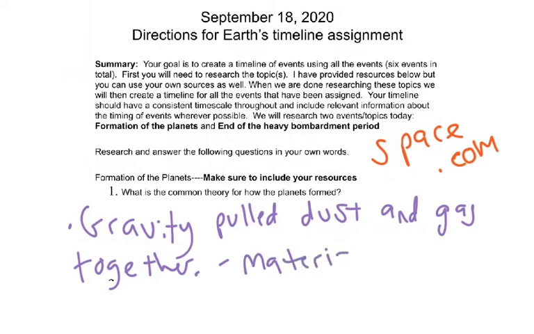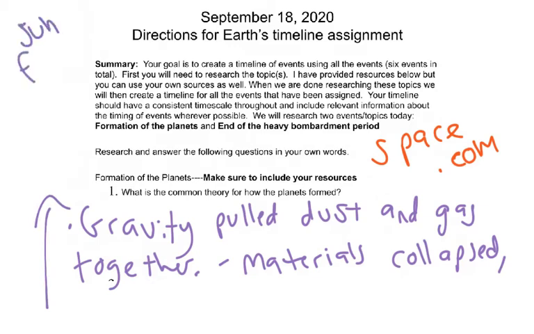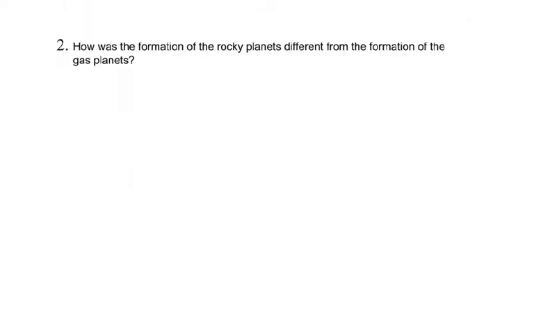Materials collapsed. And then I'm going to just draw a little arrow up here. Sun formed at center. Now remember, you should be listening to my words and writing answers as best you can. You guys are going to get to know me well this year, and you're going to see that my handwriting is quite terrible. So it's important that you listen to what I say, especially when I'm trying to write with this Apple pencil. I wish it was a little more pointy. So that's how the planets formed. Gravity collapsed dust and gas, and then a solar system was born.